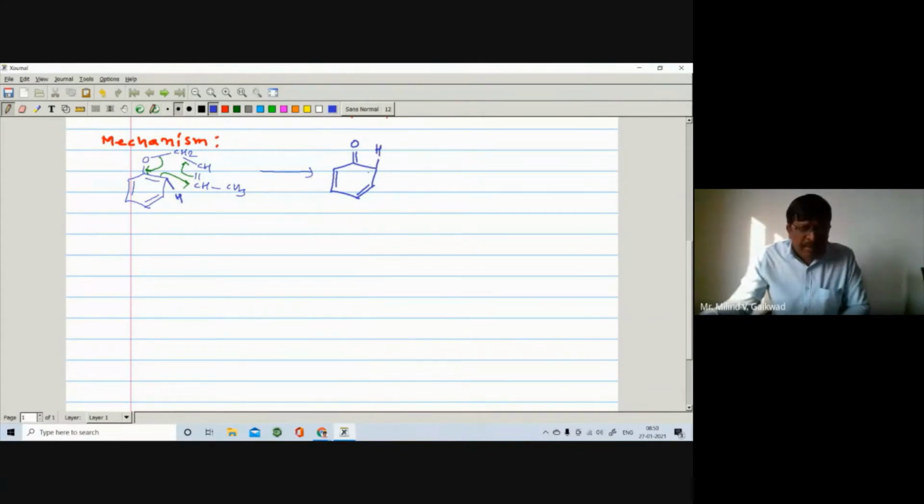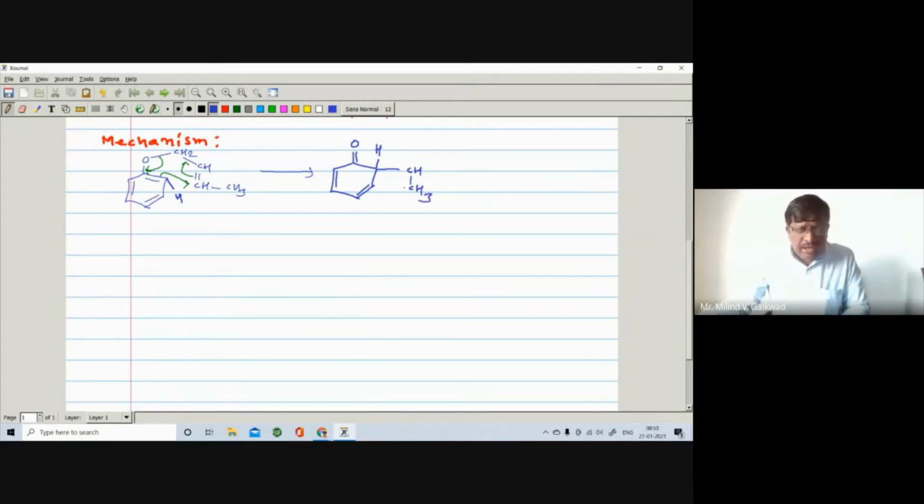Then what happens? This sigma bond opens, and it forms a bond with this CH, right? With this CH, where there is a CH3, right? And there is a CH, and double bond CH2. Same thing I have written, right? Further, what happens in this case?